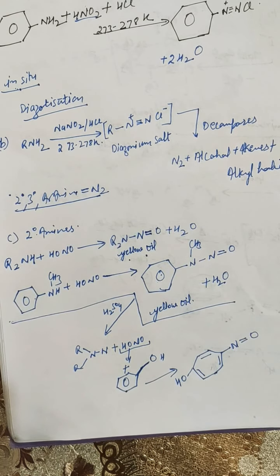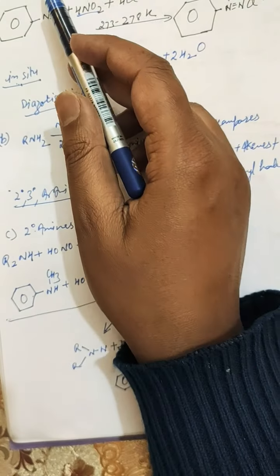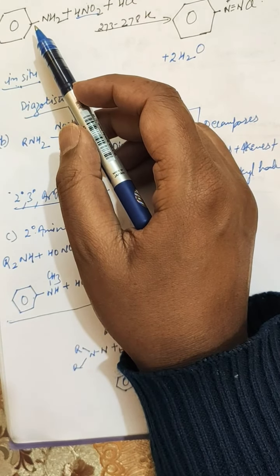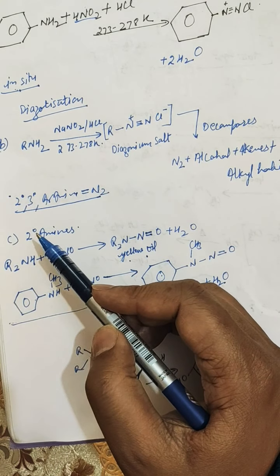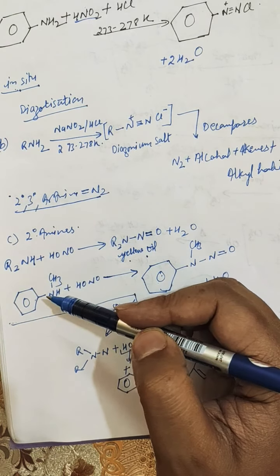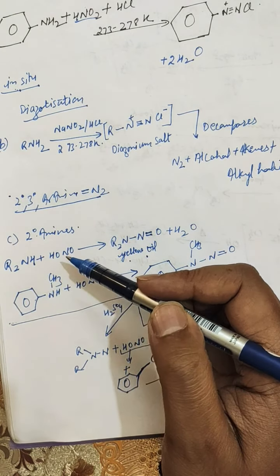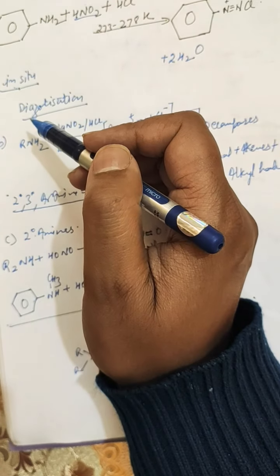Further, our next section is the reaction of amines with nitrous acid. First of all, we studied primary amines and secondary amines. The reaction for secondary aliphatic and aromatic amines was the same with nitrous acid, whereas there was a slight difference in the aromatic and aliphatic primary amines.